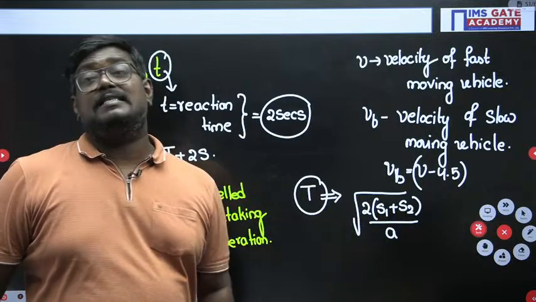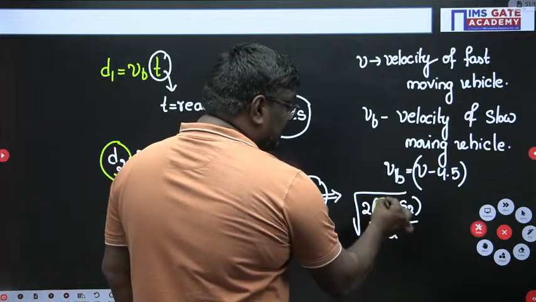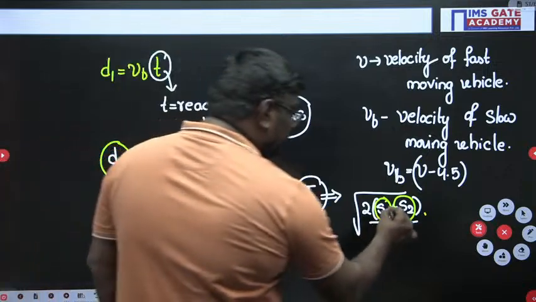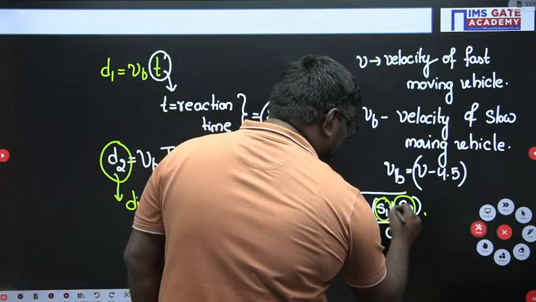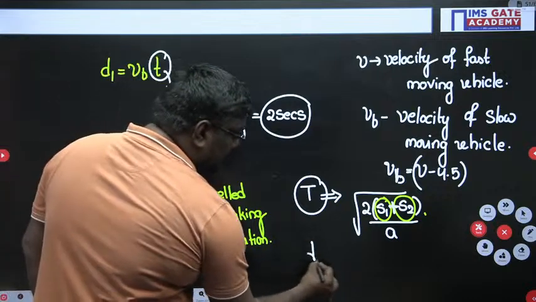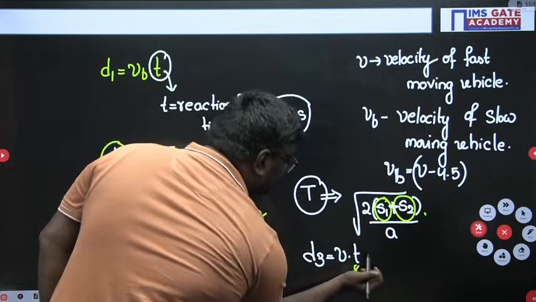When the spacings are the same. So for T1 plus T2, this is the formula. Now what is D3? D3 is nothing but V into capital T.